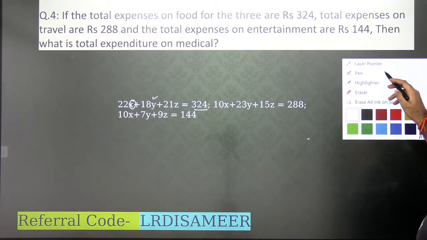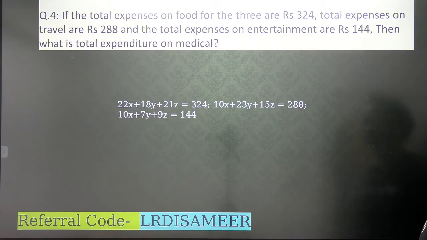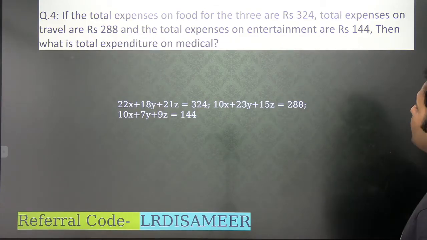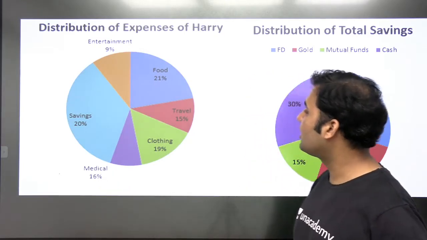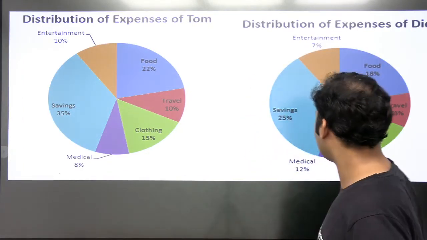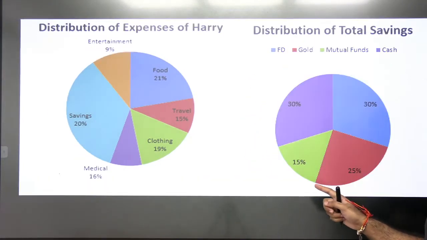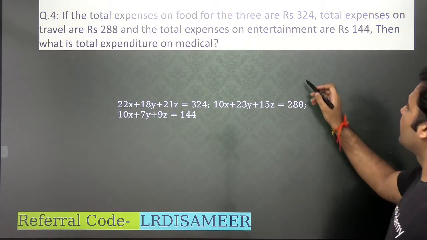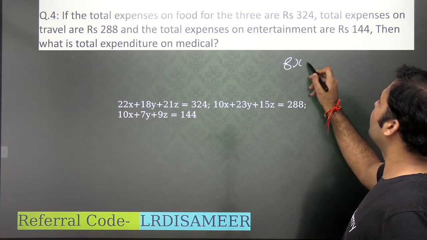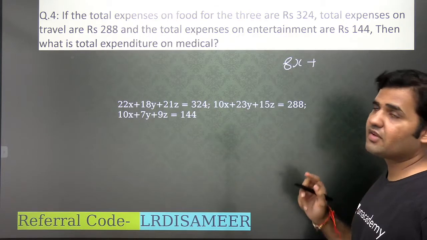So what we are supposed to find out is the total expenditure on medical. मेडिकल का तीनों का टोटल एक्सपेंसेस निकालना है तो 16%, 8% टॉम का निकालना है, 12% ऑफ डिक and 16% of Harry. 8, 12 and 16. So what we are supposed to find out is 8% of Tom's income plus 100 में नीचे नई वैल्यू ले रहा हूँ, right?